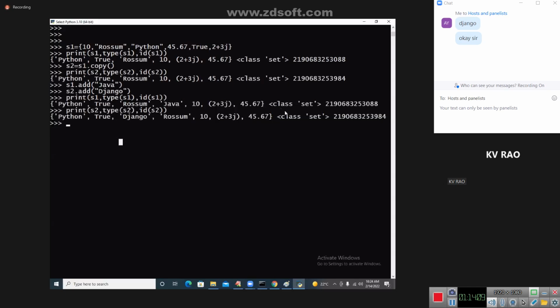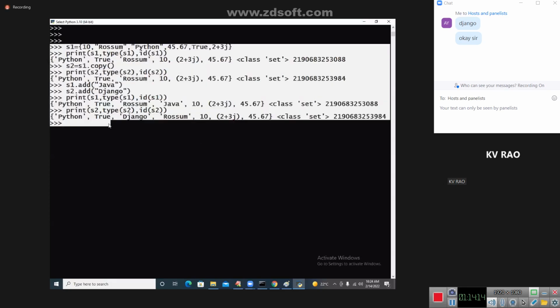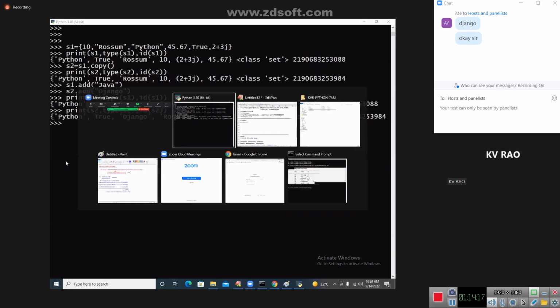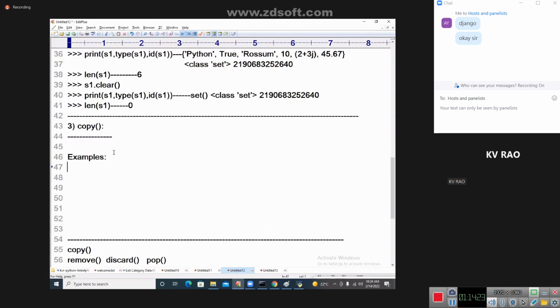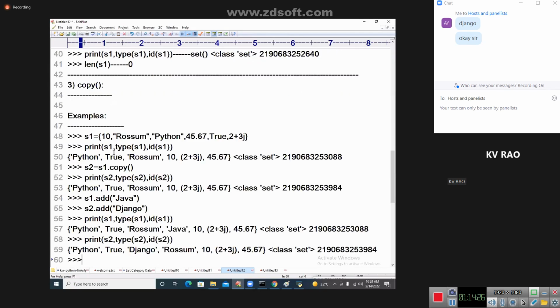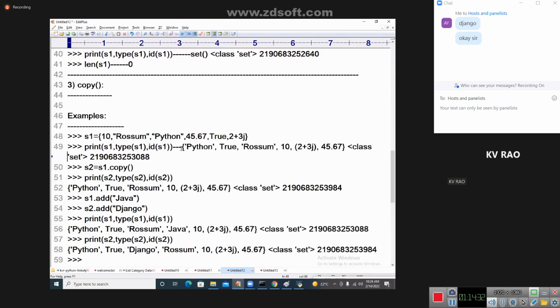The address is different, and modifications are independent, obviously. I hope you are understanding the copy function. So wherever the copy function comes, you can just think straightforwardly that it is nothing but shallow copy. Not a problem, we will come to the point.